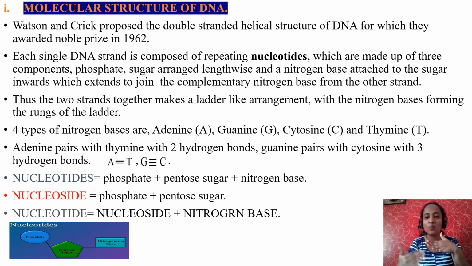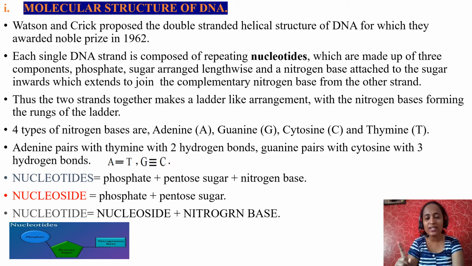Nucleotides are arranged one above the other or one below the other. Thus, the two strands together make a twisted ladder-like arrangement, with the nitrogen bases forming the rungs, and there are four types of nitrogen bases. As I told you already, nitrogen bases are totally four. Those are A, T, G, C: adenine, guanine, thymine, cytosine.